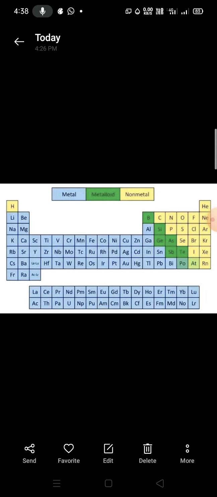If you go through this periodic table, you can see that most of the elements are metals, very few are non-metals, and very few are metalloids. In this periodic table, generally metals are present on the left hand side, non-metals are generally present on the right hand side, and metalloids are present in the middle of the periodic table.